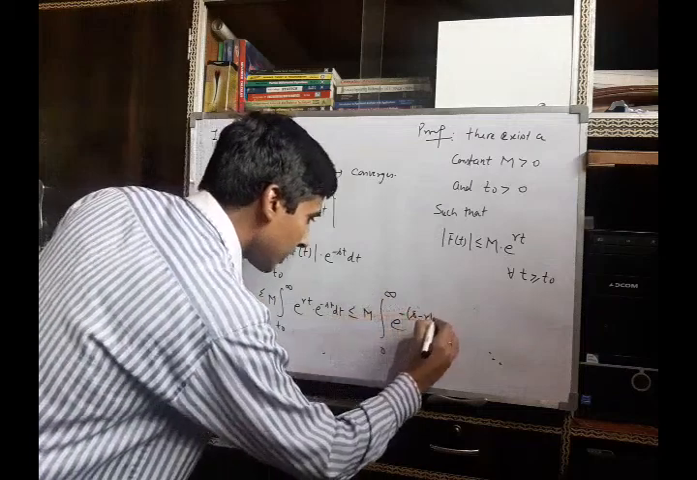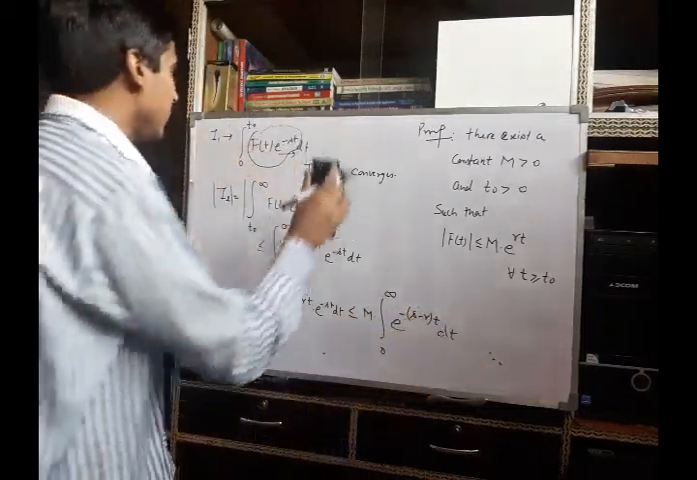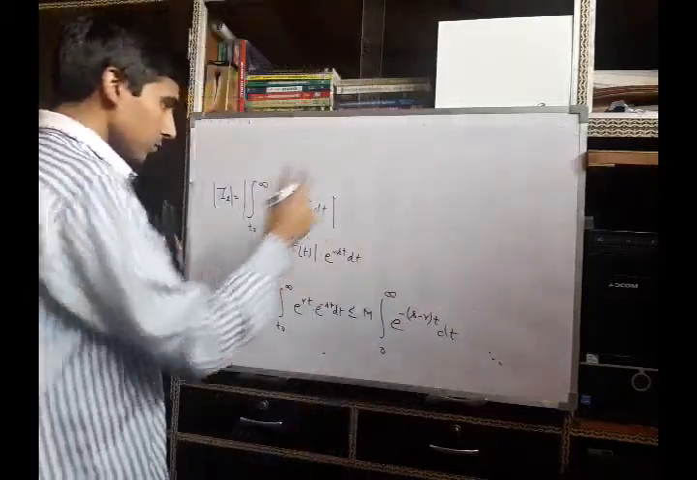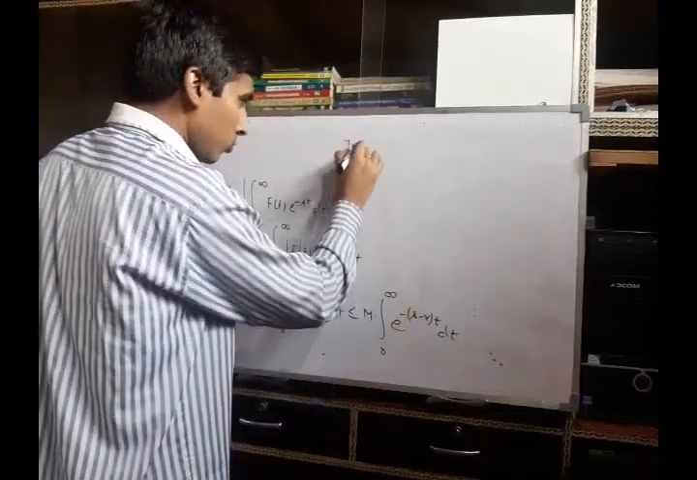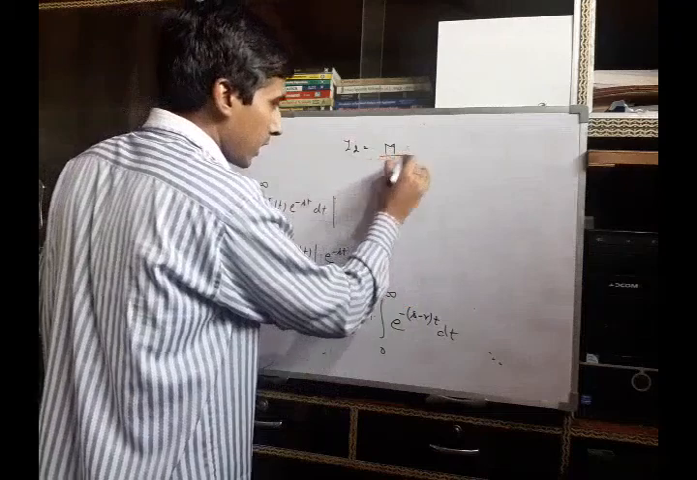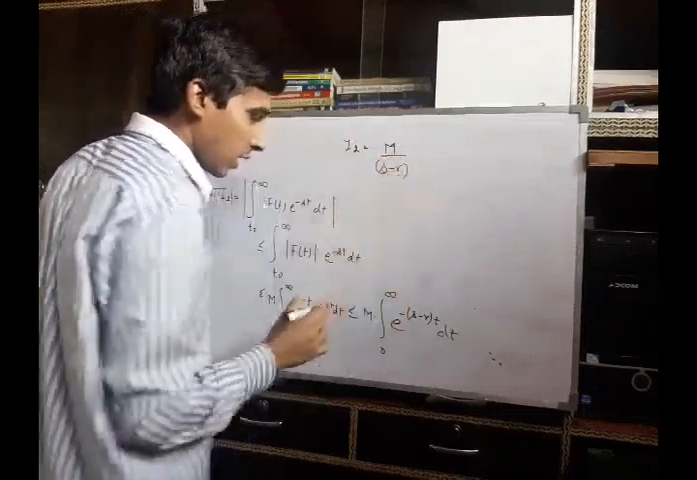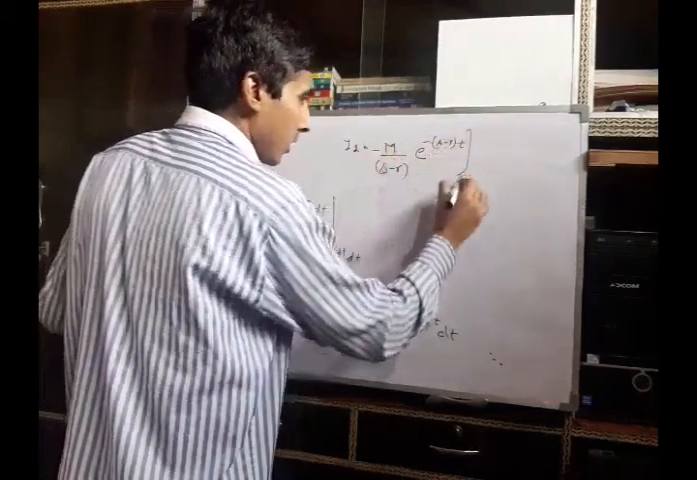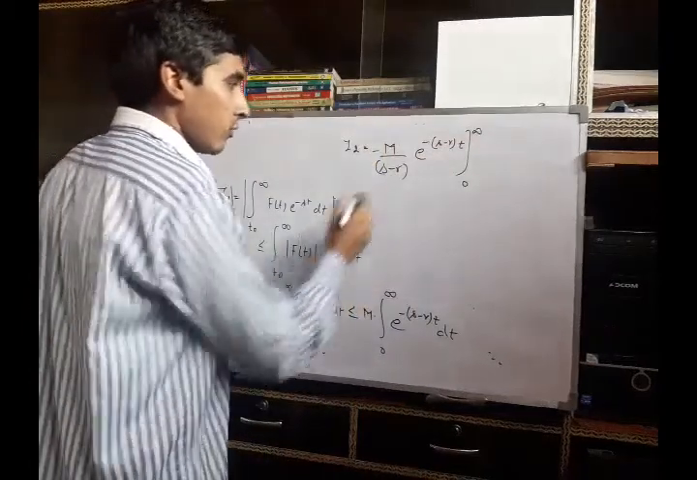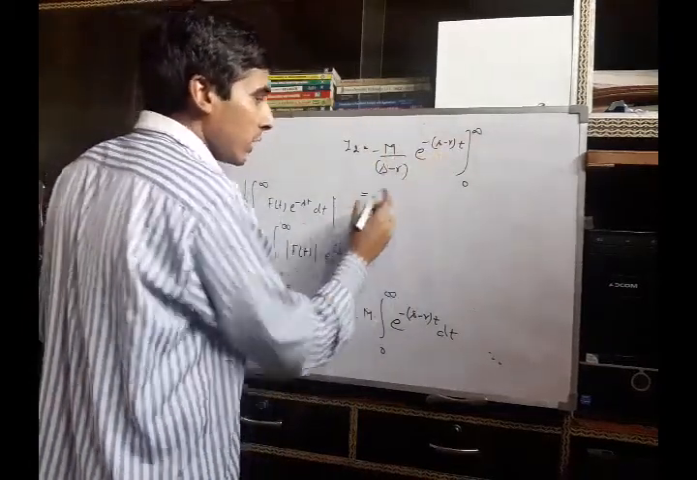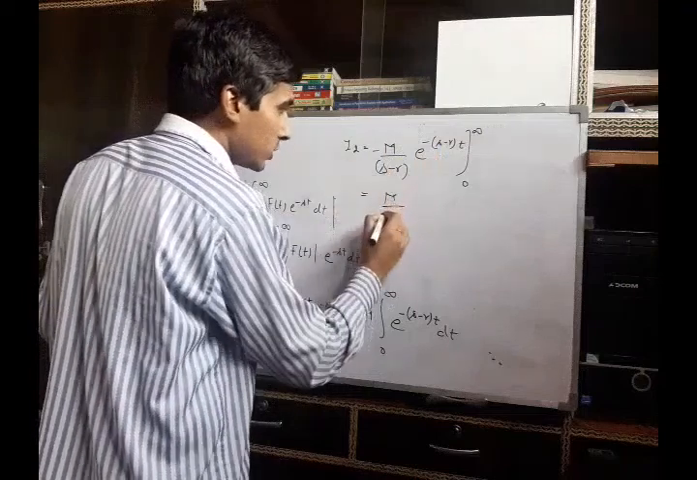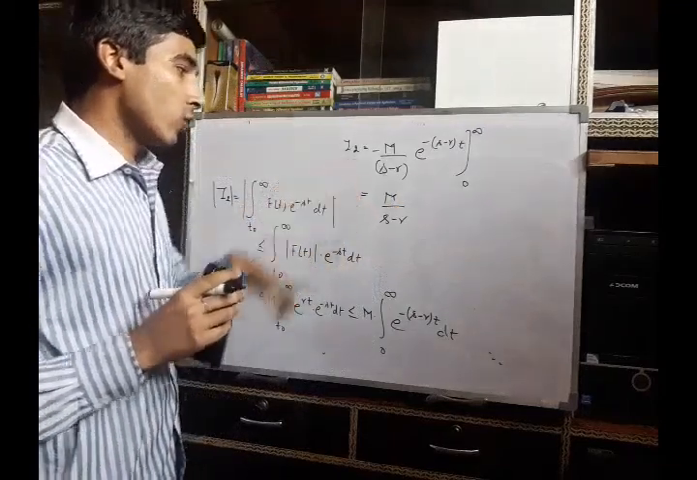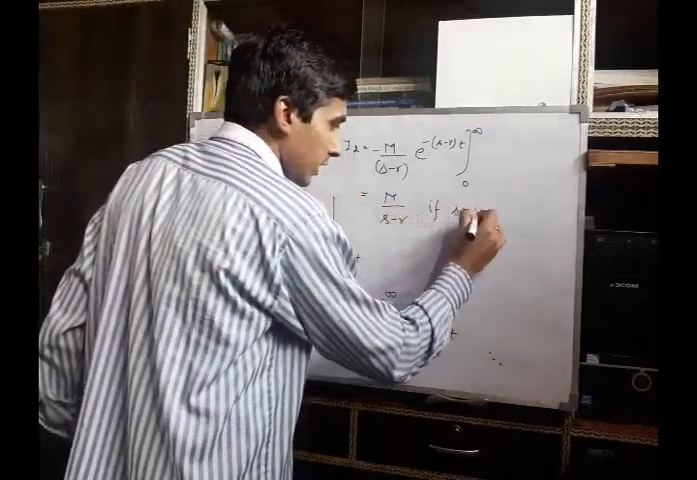s minus gamma t dt, and when you integrate this, I2 will be m times 1 upon s minus gamma e raised to minus s minus gamma t, and apply the limit 0 to infinity. When you apply the upper limit as well as lower limit, you will get the value of I2 is m upon s minus gamma, and therefore the integral I2 will converge if s is greater than gamma.